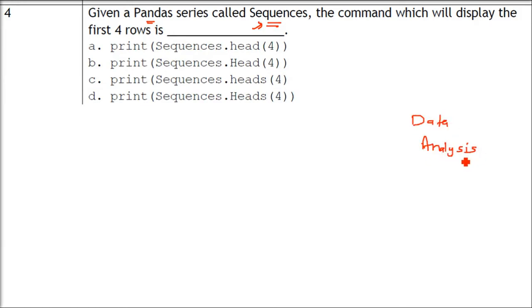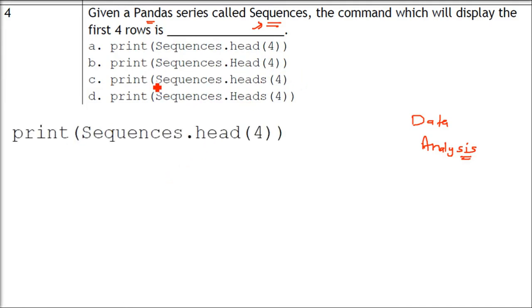You just have to see which command is correct with respect to formation and case sensitiveness. So it is sequences.head, where head is small. S has to be capital in Sequences, and HEAD is small. So options B and C, with capital H, are not acceptable. So this is A.